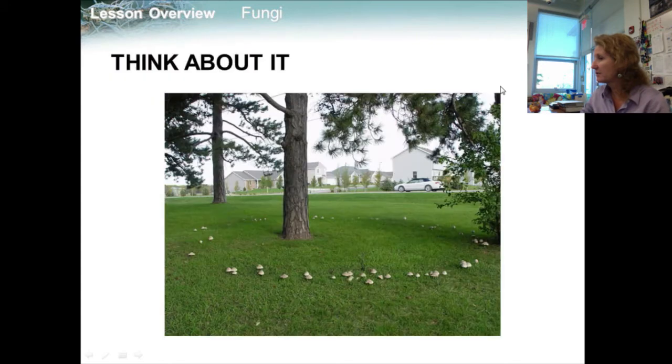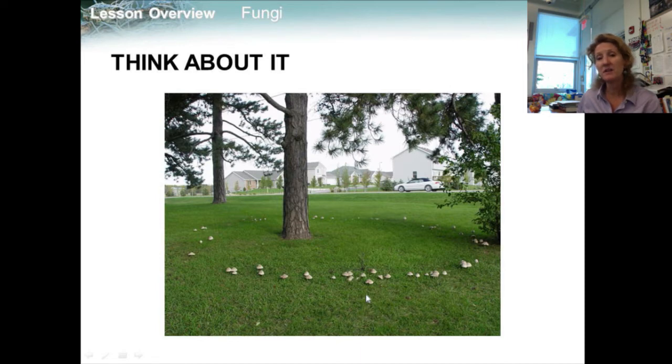Let's think about it first, of course. What is the largest organism in this photo? You might think it's a tree, but in fact, it's a fungus. The only trace of the fungus is the ring of the mushrooms, but the mushrooms are just the reproductive structures of the much larger organism.